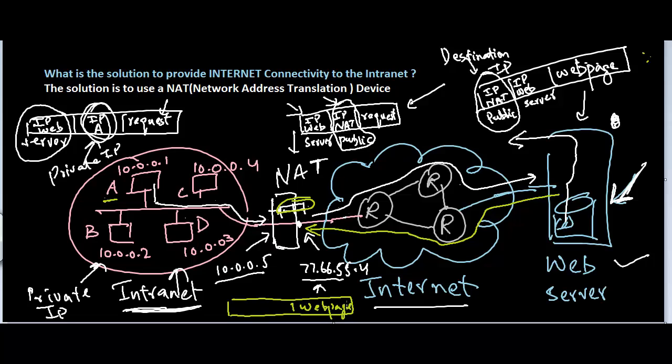And it's going to have the IP address of the web server here as the sender, but here it's going to use the IP address of A. So the NAT device will change the destination IP to the IP address of A, and then it is going to transmit this packet along this intranet, and it will finally reach computer station A.